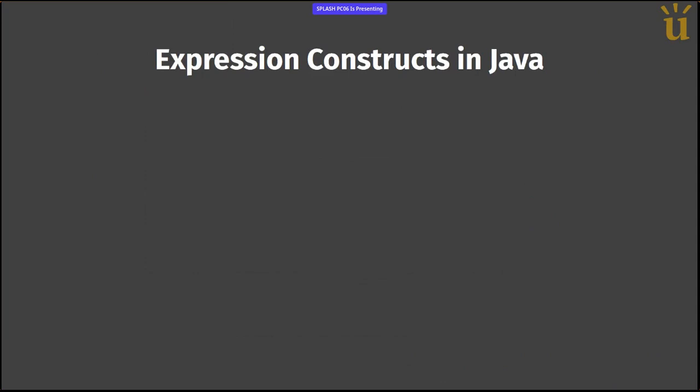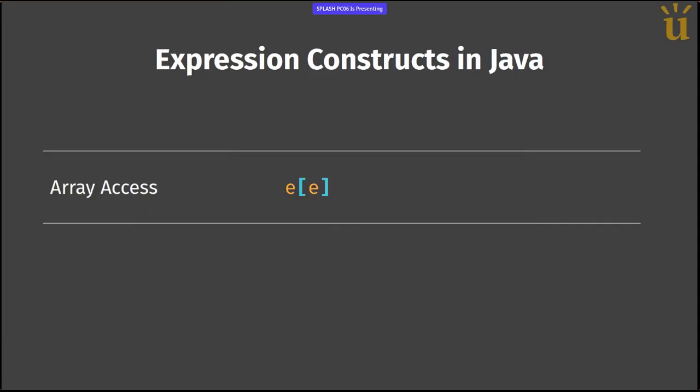Now, let's see what the expression constructs in Java are if they are not just arithmetic and logic. Here's one example. We have an array access, which is an expression construct. Here's our notation to describe the structure of such a construct. We have sub-expressions, in this case for the index and for the target of the array access expression, that are denoted with this orangey E. And we have the tokens of the Java language, in this case the square brackets, in blue.